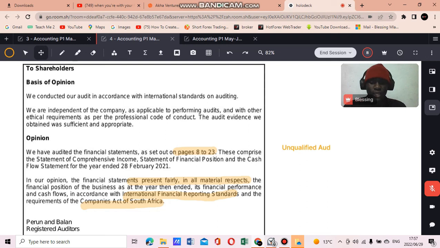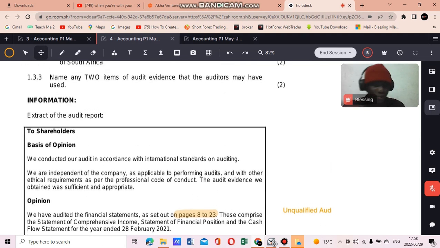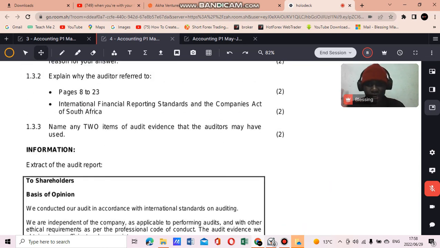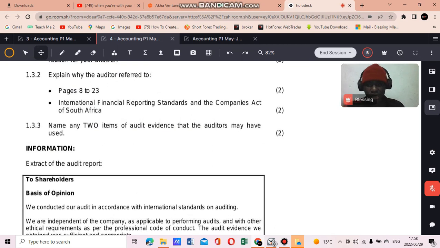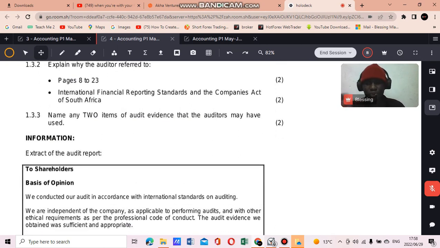Or you can say IFRS, or International Financial Reporting Standards, and the Companies Act affect the reporting of the financial statements because companies need to follow these standards in preparing their financial statements. So if they say they are in accordance with the standards, it means that they are presented fairly and they are accurate and valid, right? Those are some of the reasons why they stated International Financial Reporting Standards and the Companies Act.